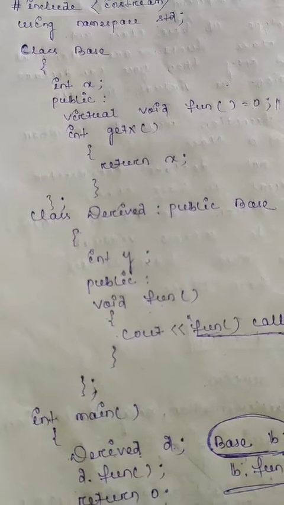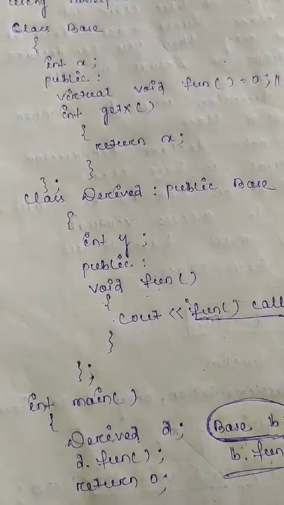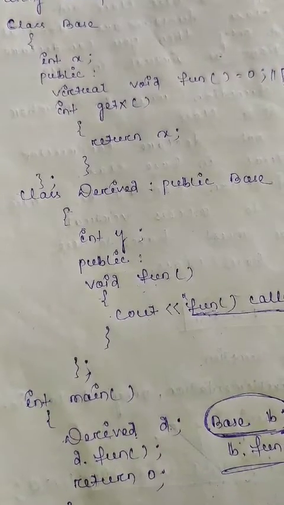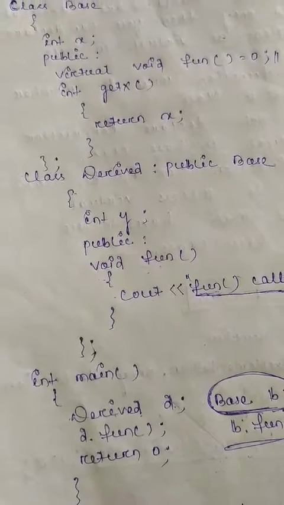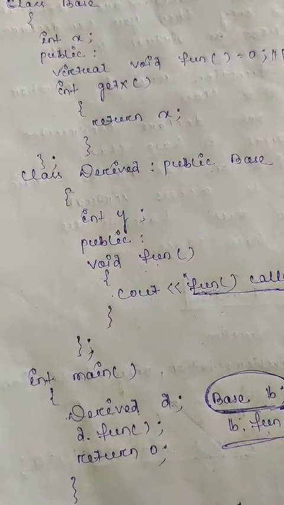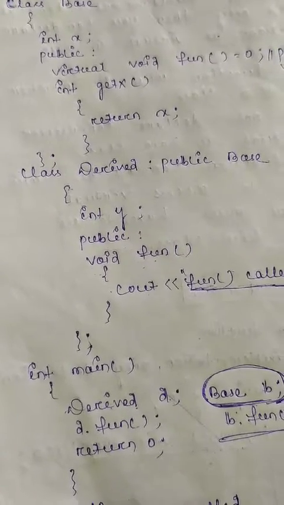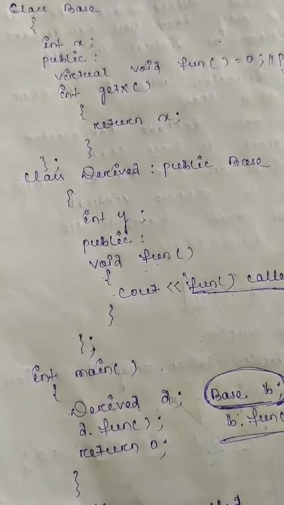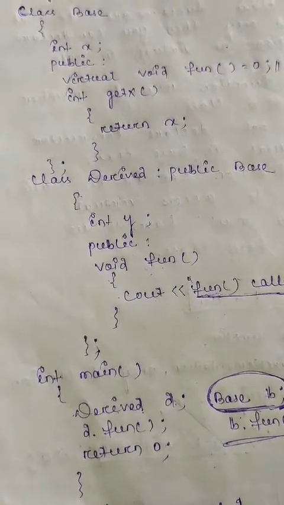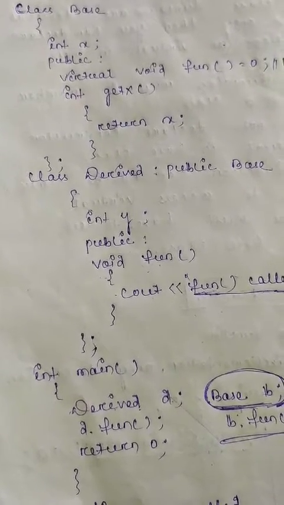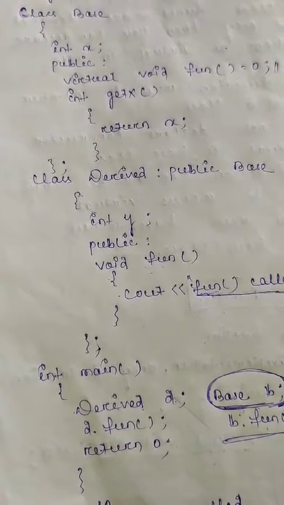Also, you have to define or implement this pure virtual function in the derived class. You must do this. If you do not, then the derived class also becomes an abstract class. Then you cannot create an object for any class.